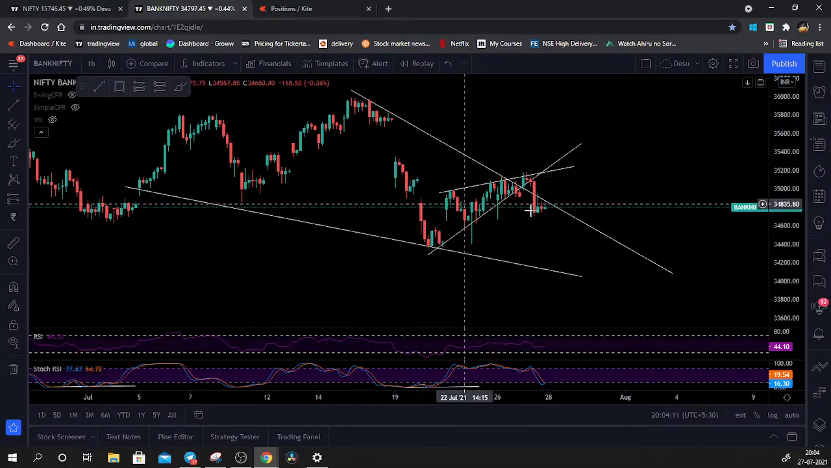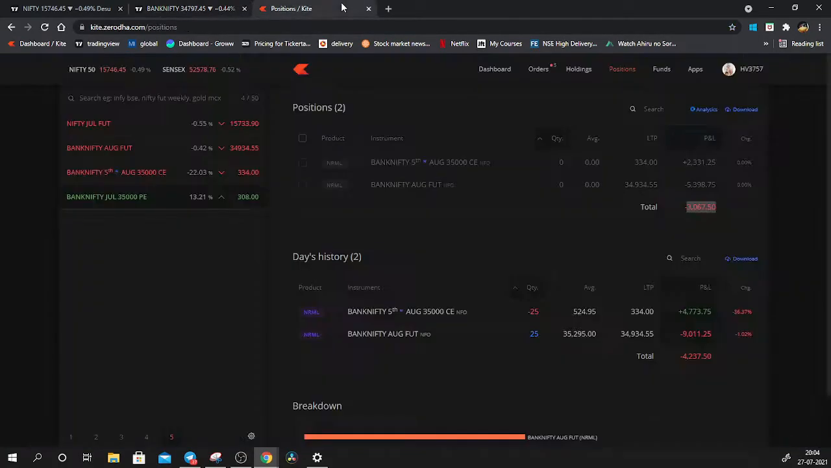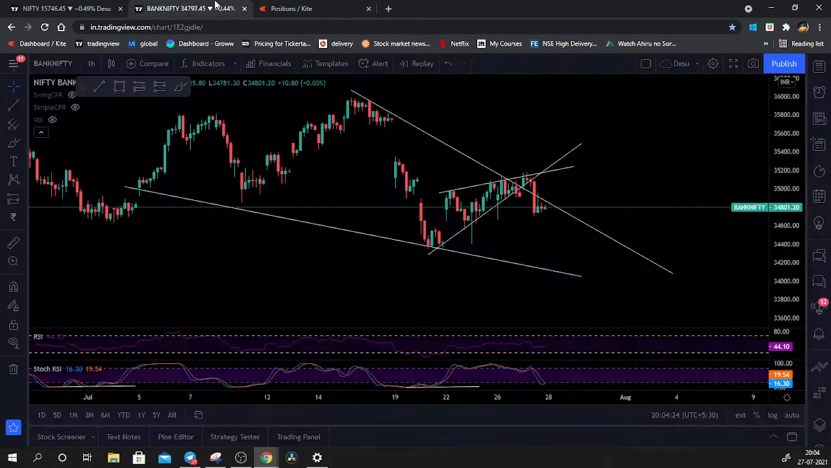So the analysis was quite right over here, and if I would have held on to it, on the day's lows I would have made around 6,000 profits. But still, after the market reversed up a bit, I would have been in 4,000 profits if I had held on to this trade. So what are the key learning points I will be explaining in this video?